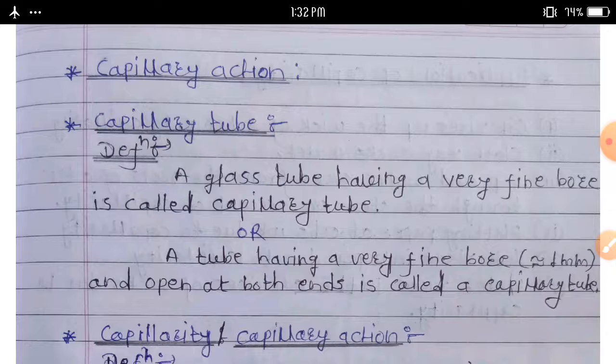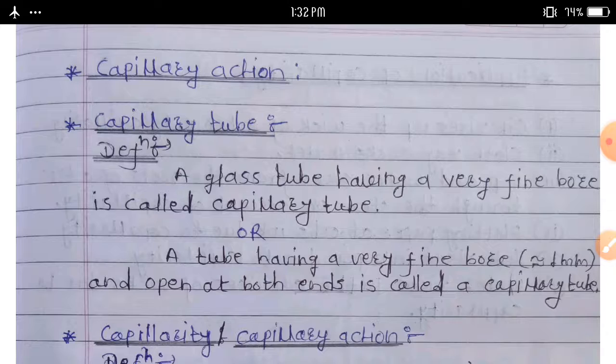And another one: when a capillary is dipped in liquid, two effects can be observed. The liquid level can rise in the capillary, for example water in a glass capillary, or second, the liquid level can fall in the capillary, for example mercury in a glass capillary. All these points we will discuss one by one.